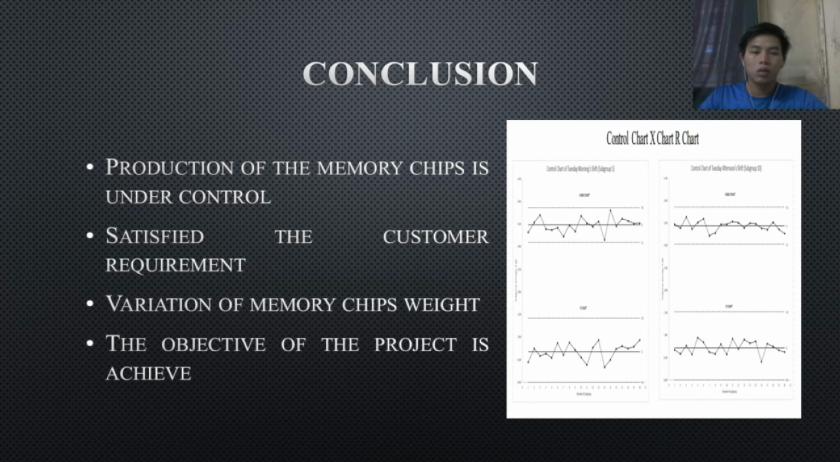To conclude, the production of the memory chip is under control. Based on the control chart and observation, the memory chip produced is still in control state and can be maintained and meet the customer requirement. So there are variations of memory chip weight. So the engineer of the company needs to revise some points of the memory chip weight. The company engineer needs to come up with how to analyze the case of variation of memory chip weight.